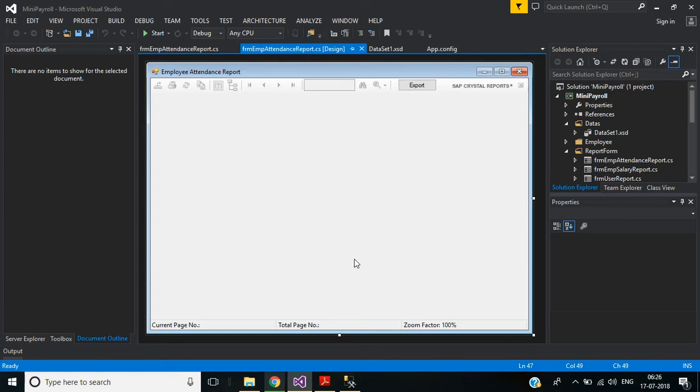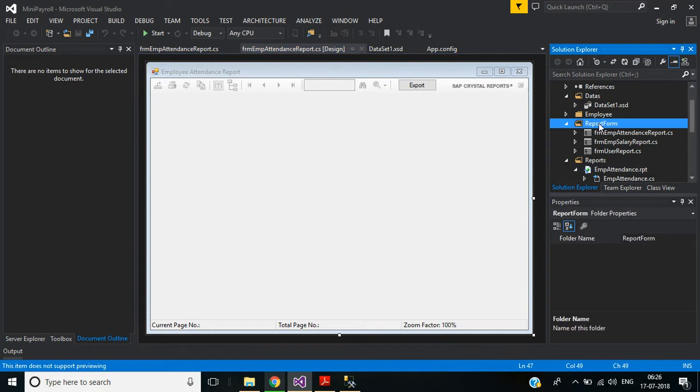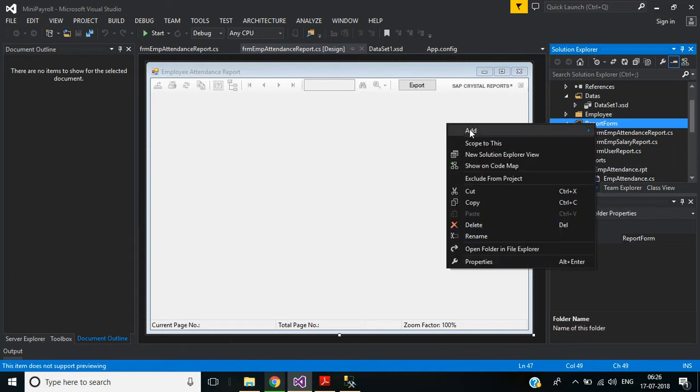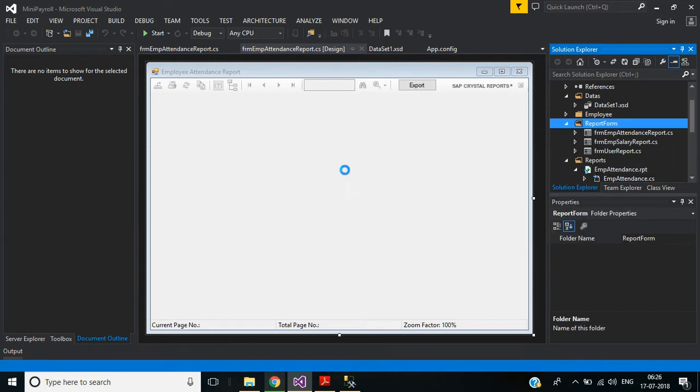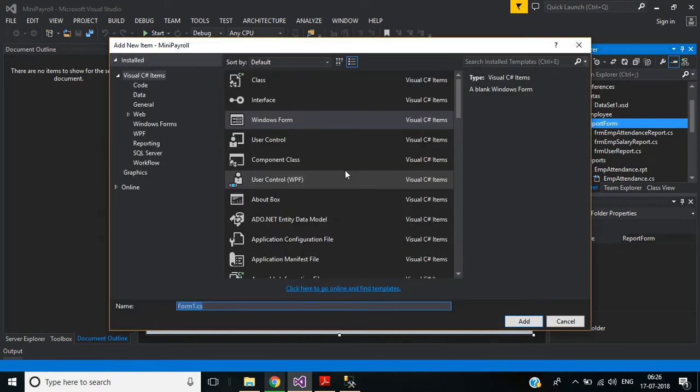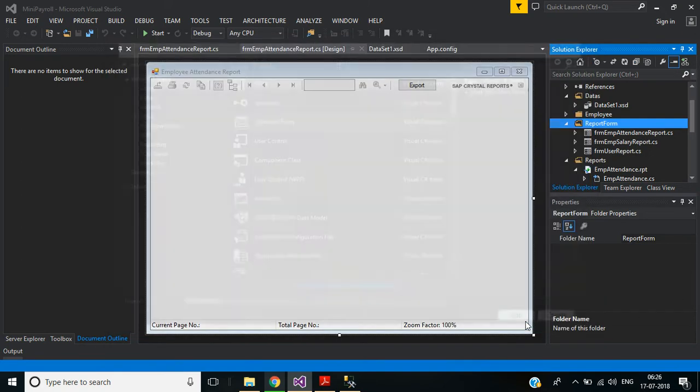This is part 15 of payroll management software. Today we'll create employee report form. Okay, first we'll create a report form. Under this report form folder, right click, add Windows form. Form name will be form employee report. Click this add button.